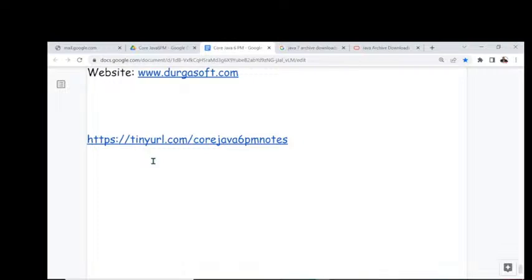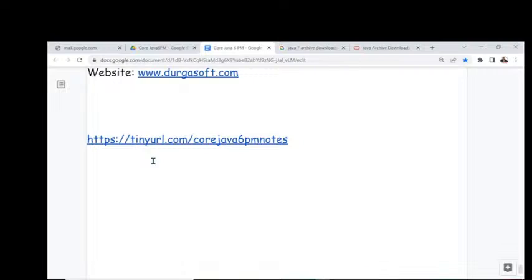Remove this part and keep ORCL here. This entire thing is not required. ORCL. One minute. I'm sorry, ORCL. Save it.